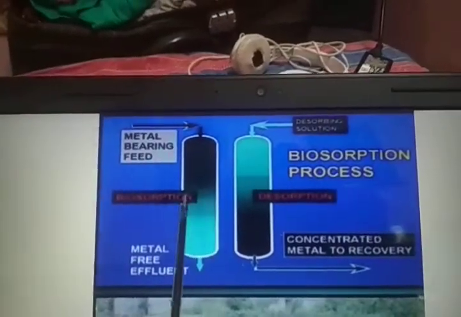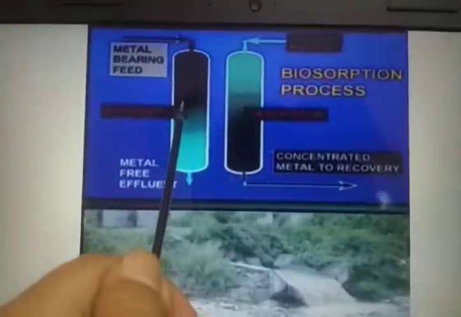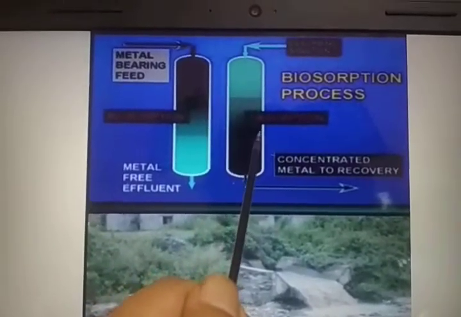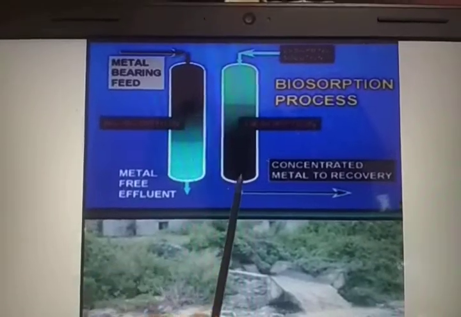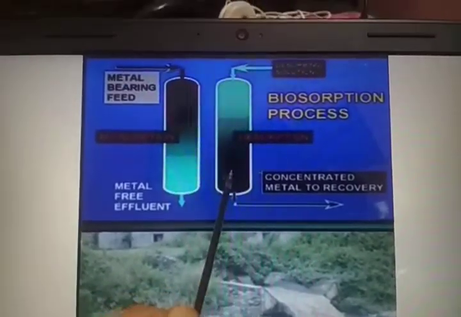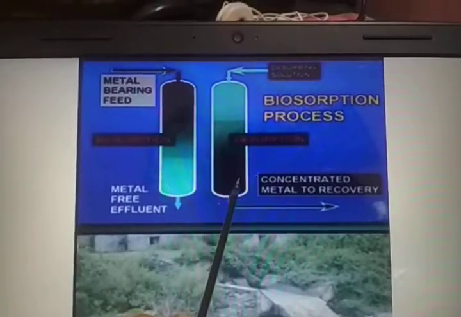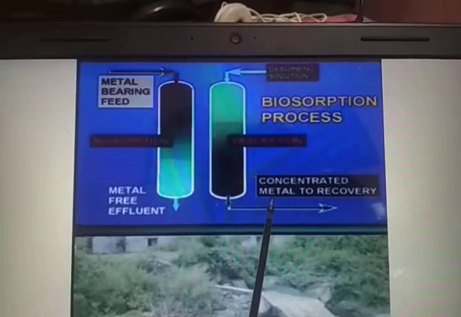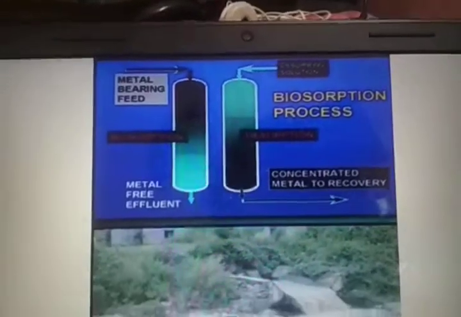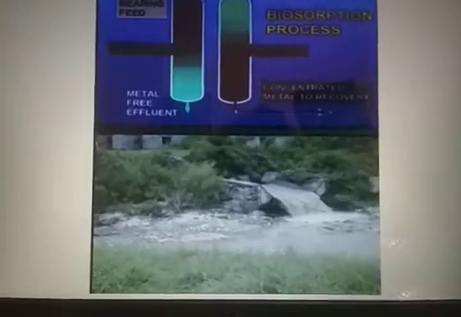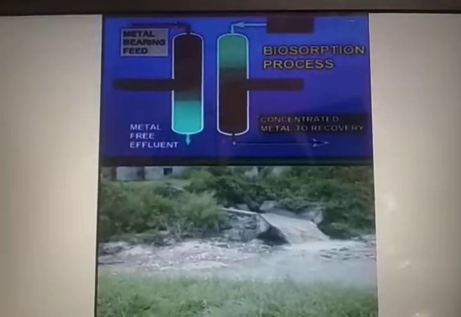And now this part can be used for the desorption process. So under desorption, the whole metal gets recovered from the microbial biomass and can be used. Okay, so this is the passive bioabsorption process.